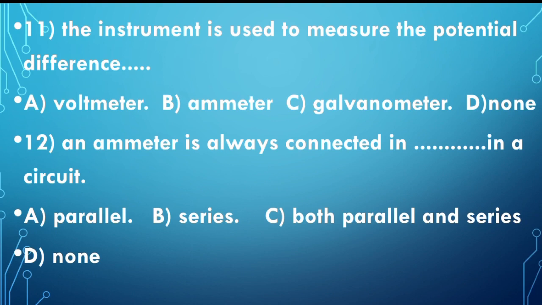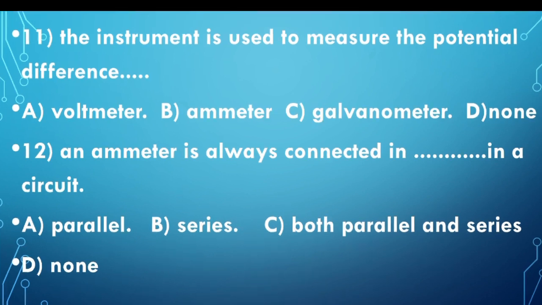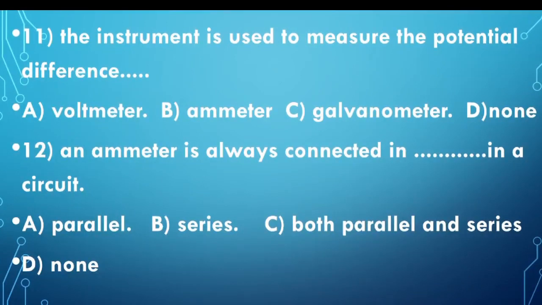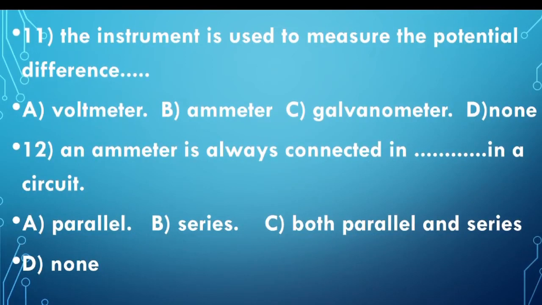That is the question. Is the ammeter connected in parallel? Is it connected in series? Or is it connected in both parallel as well as series? No. So therefore, series. The answer is series. So the B option is right, series. That is the answer for your 12th question.